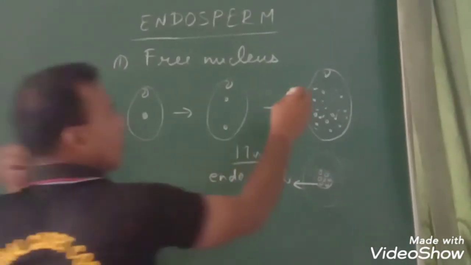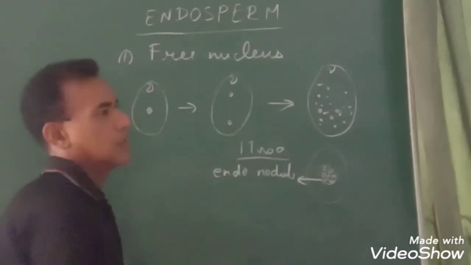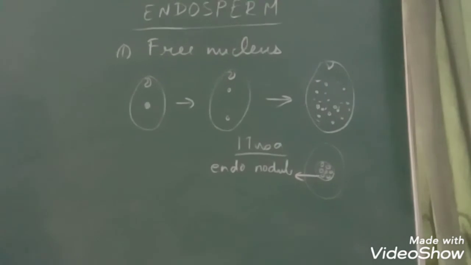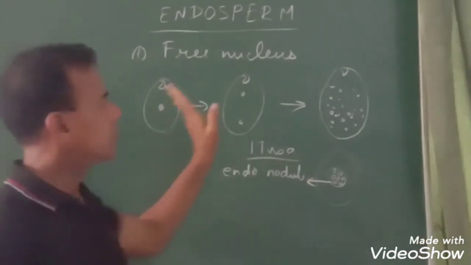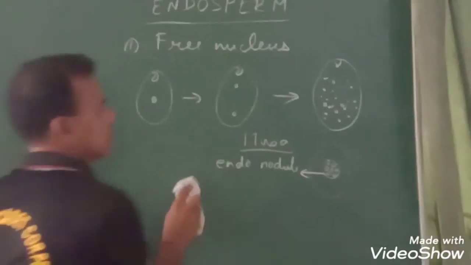Now, this stage of free nuclear may remain as such till the end, or it may become cellular. This process of cellularization may take place like this.